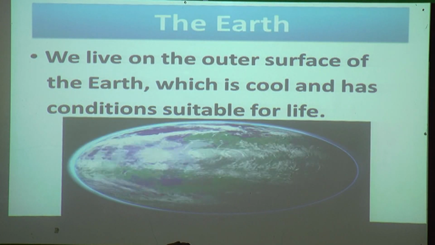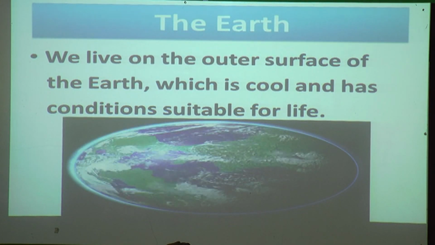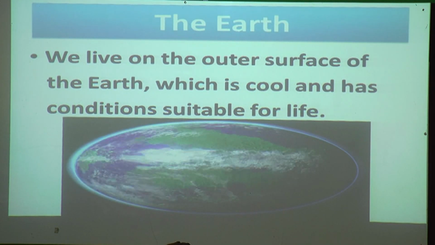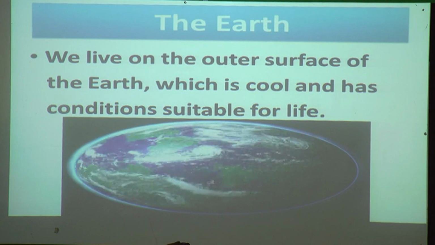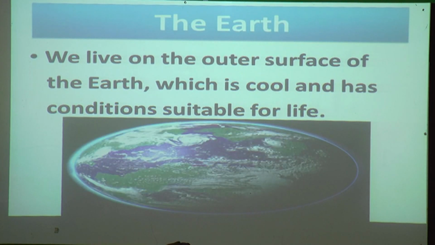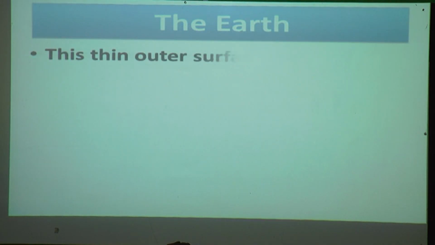We live on the outer side of our Earth. We will see the different parts inside it. This thin outer surface is called the crust.